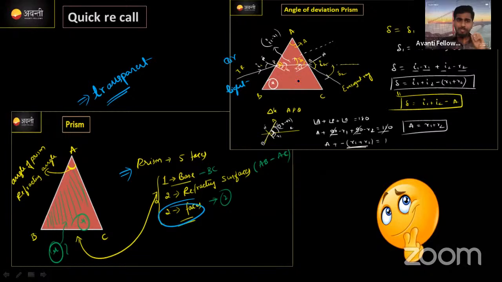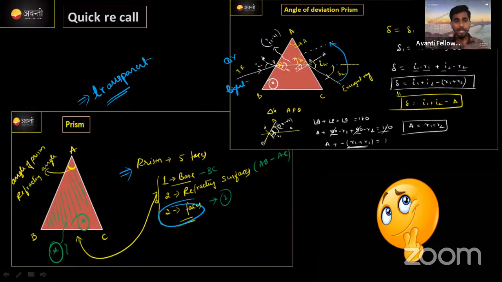Here, we need to find out the refraction angle and also the angle of deviation. What is the angle of deviation? It is the angle between the refracted ray and the extended incident ray. We call this the angle of deviation.